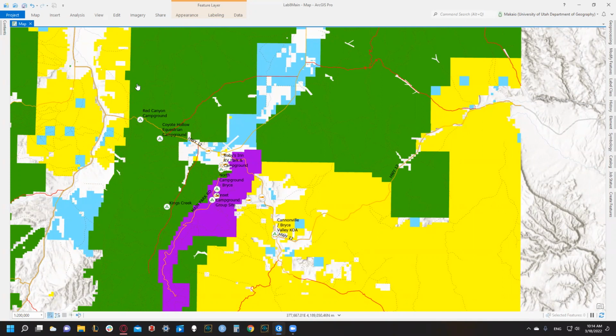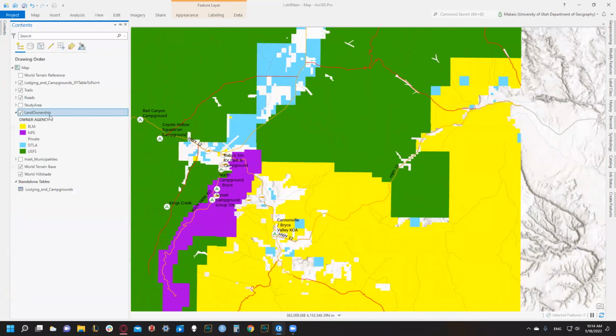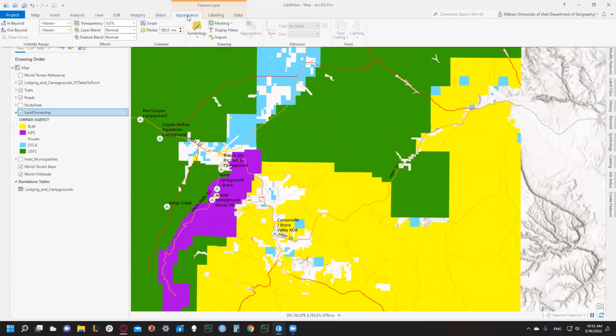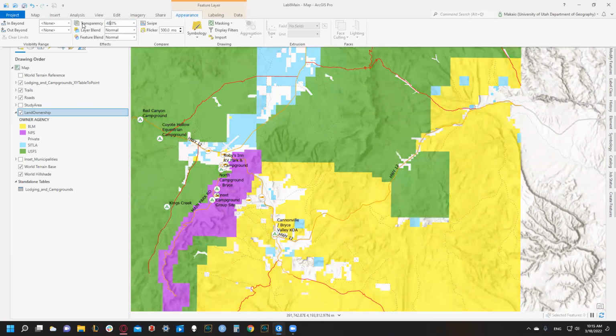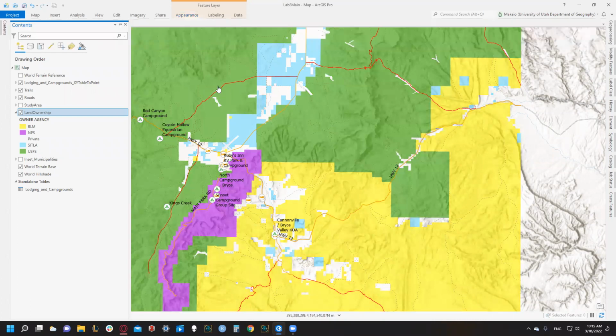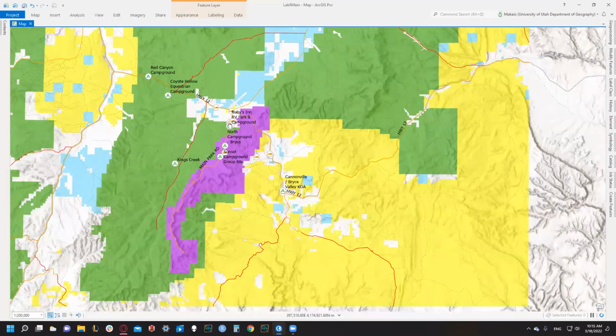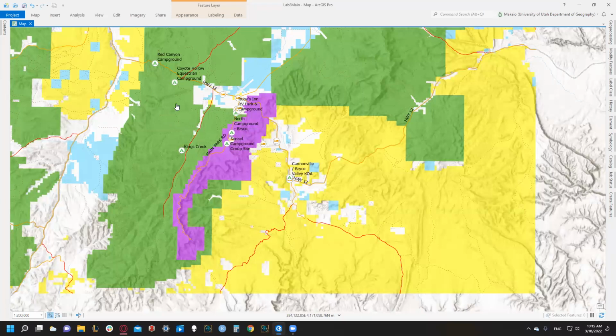So then again, to adjust the transparency of our layer, we're going to go to our contents. We're going to make sure we have land ownership selected. And we're going to go to our appearance tab. And we're just going to type in 30, 40%. And yep, 40% is very nice. We can see the topography underneath our layer.